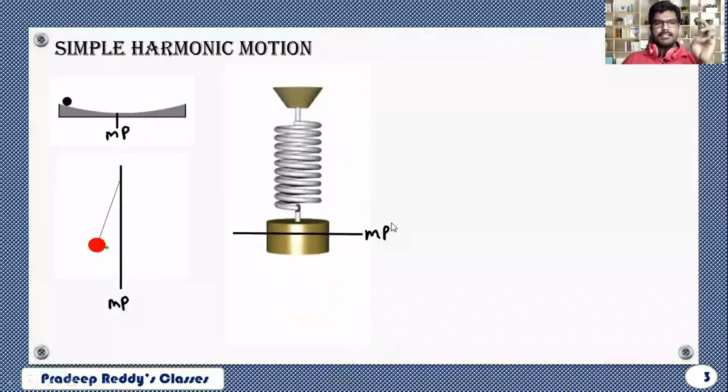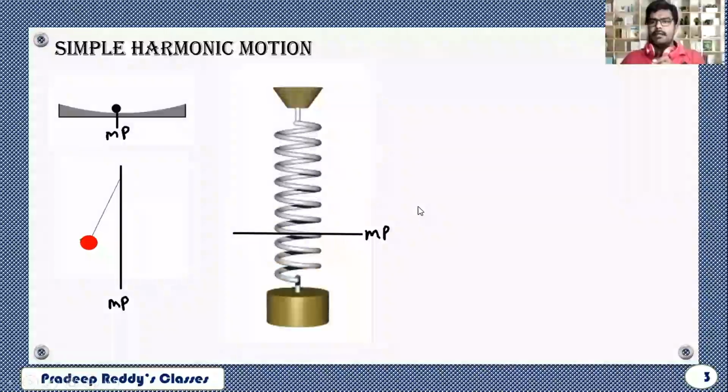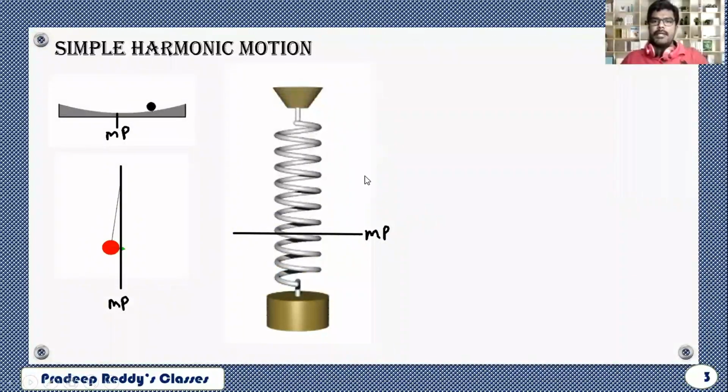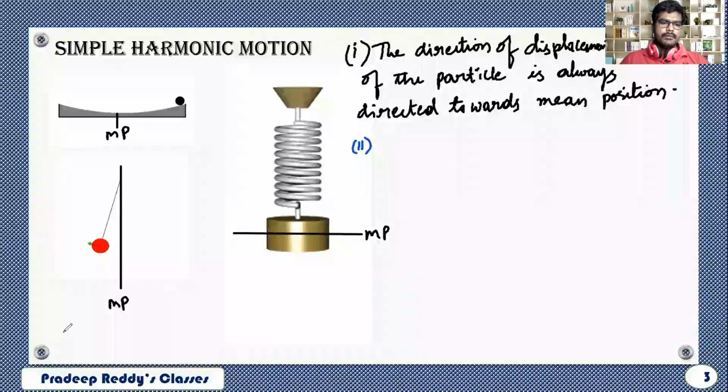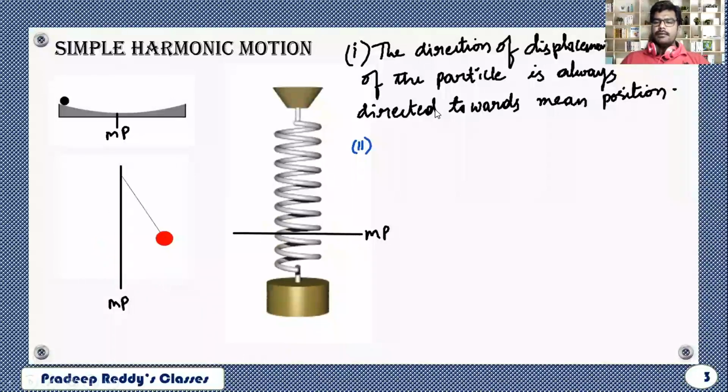It is always coming to mean position. So the direction of displacement of the particle is towards the mean position. That is point number 1 you need to remember. So in the first point we have learned that always the particle wherever you may leave, it is directed towards the mean position.